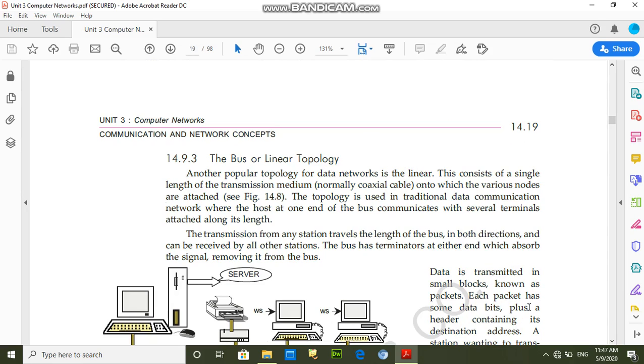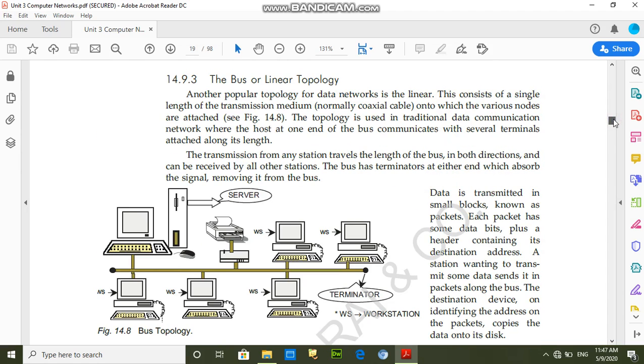Next is bus topology. Students, in bus topology all computers are connected with a single wire, and that single wire is known as the trunk line. And this is the server, and these are the workstations and the peripheral devices. These are the terminators.